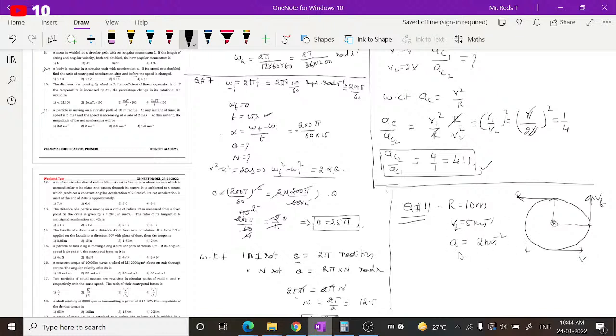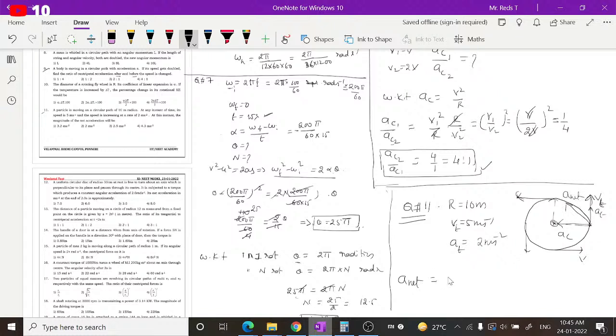The velocity is increasing at a rate of 2 meters per second square, which means at any instant this acceleration is nothing but tangential acceleration, also in this direction. Now the question is the magnitude of net acceleration. What is the meaning of net acceleration? At the same instant, the particle will also have another acceleration called centripetal acceleration, AC. The resultant of these two will give you the net acceleration.